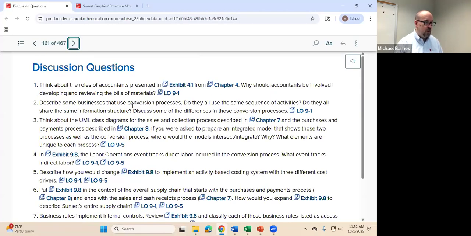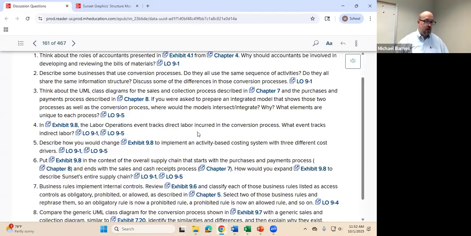Discussion question number 3. Think about UML class diagrams for the sales and collection process described in Chapter 7 and the purchase payment process described in Chapter 8. If you are asked to prepare an integrated model that shows these two processes, which you will not be asked to do on the exam, but you may be asked to do something similar to this, where would these models intersect or integrate?